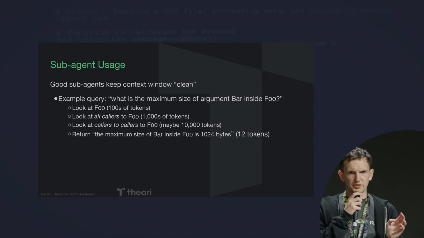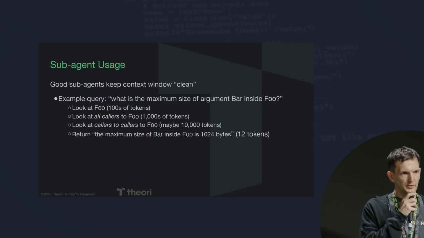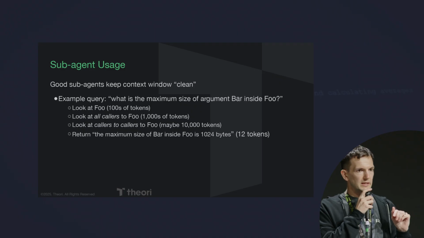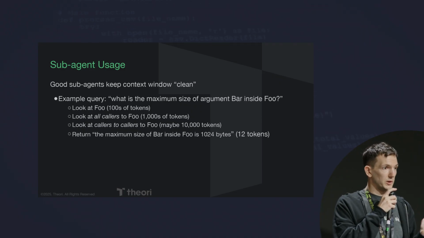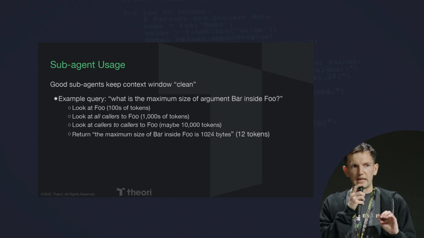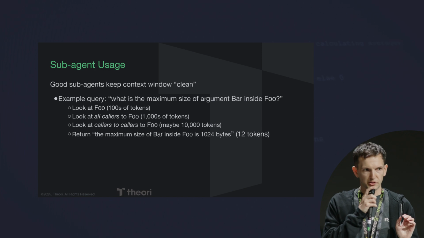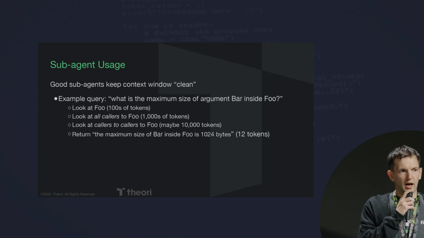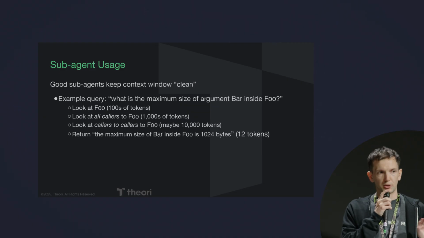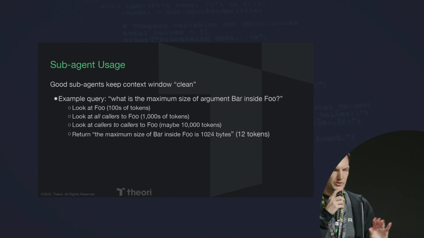Basically, the idea here is just that sub-agents can keep the context window clean. There's a couple things about this, right? The first is the number of tokens that you're using. LLMs have a fixed token size. But even if they're advertised on the box at like 1 million tokens, that's not really an effective token limit. Realistically, once you get past like 32 or 64K tokens, the performance degrades significantly. Hallucinations, repeated outputs, a bunch of stuff.